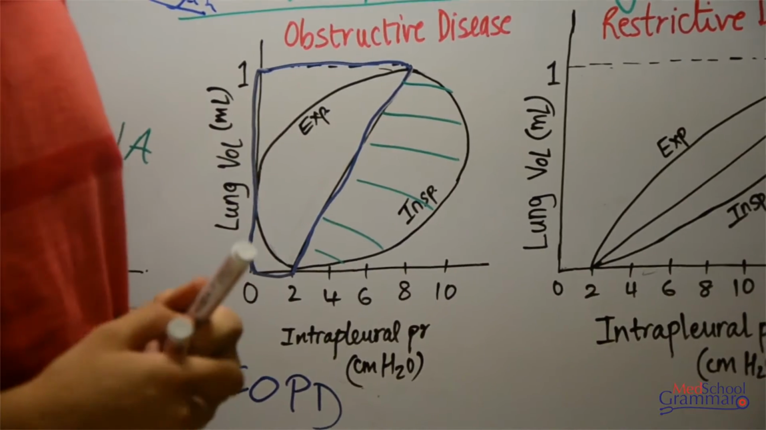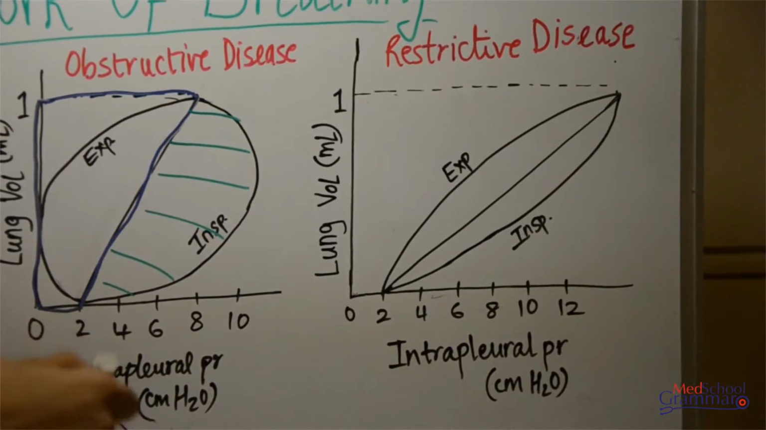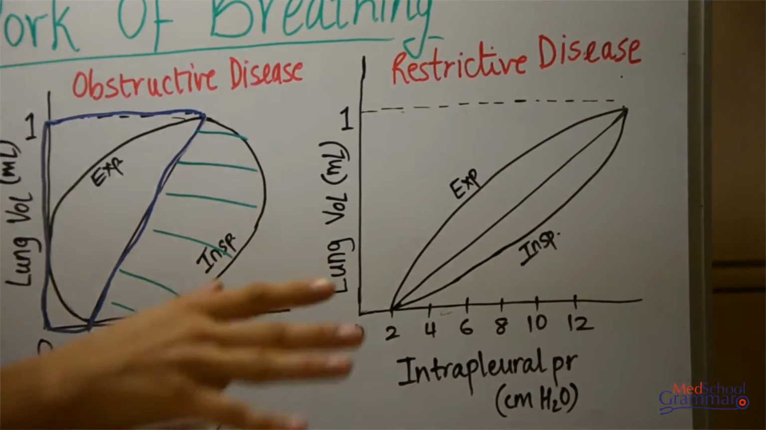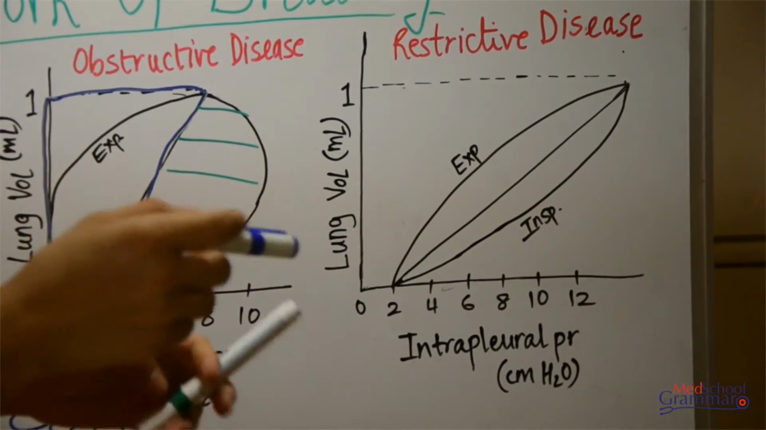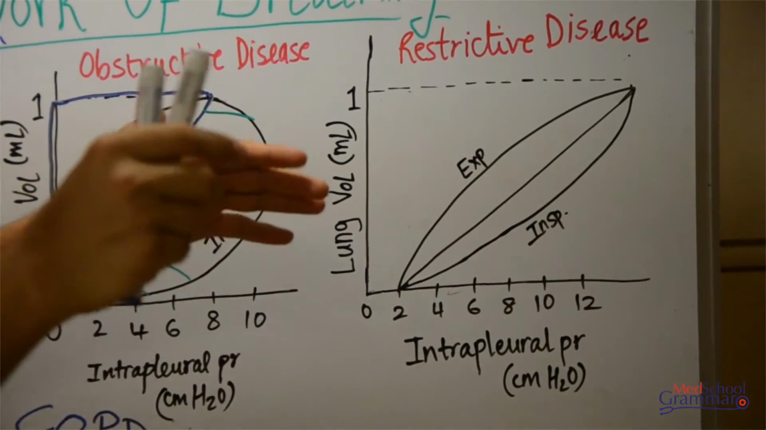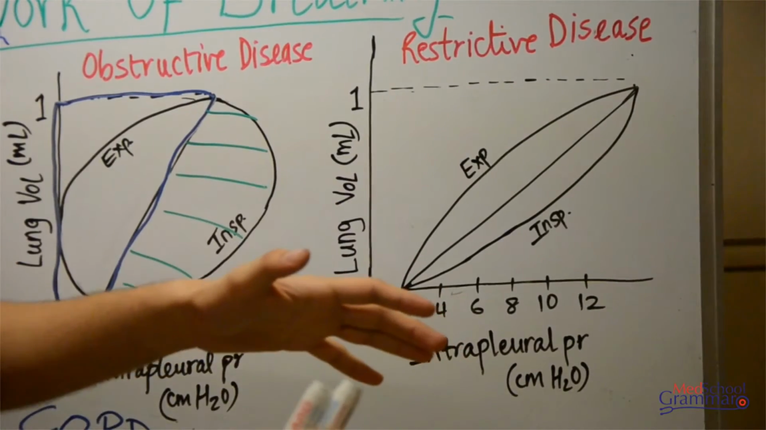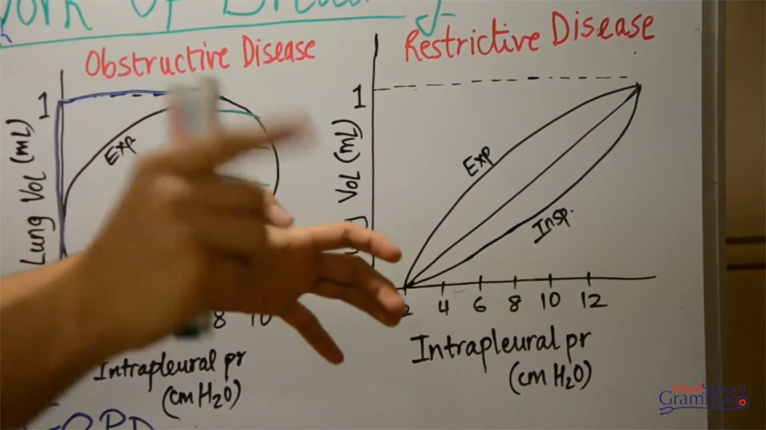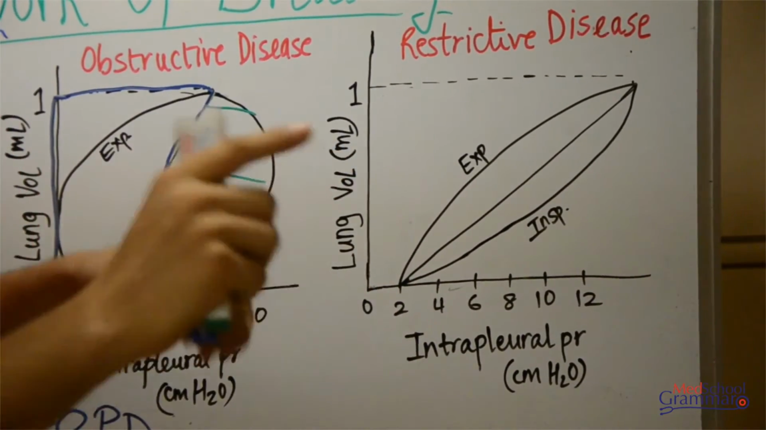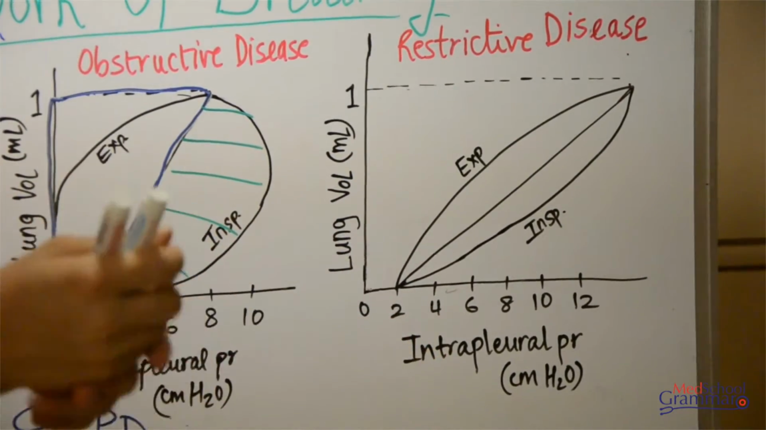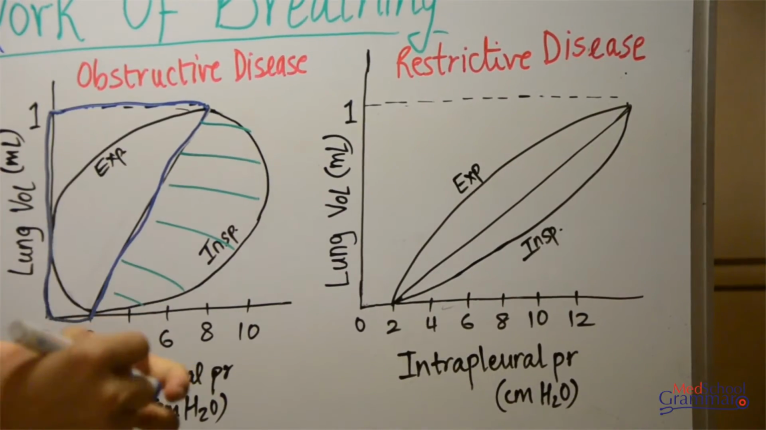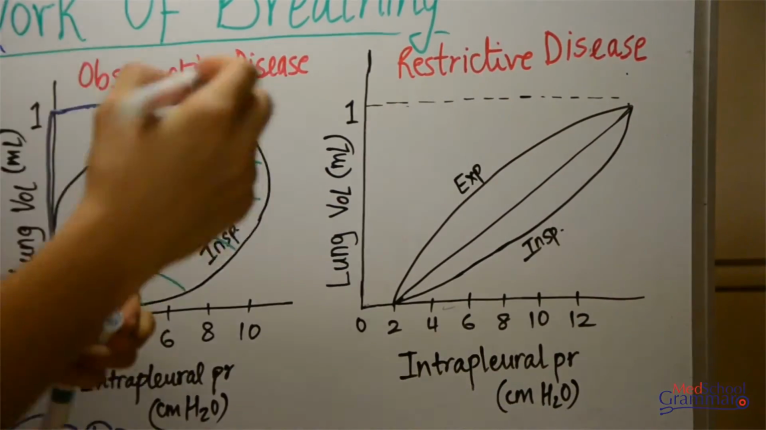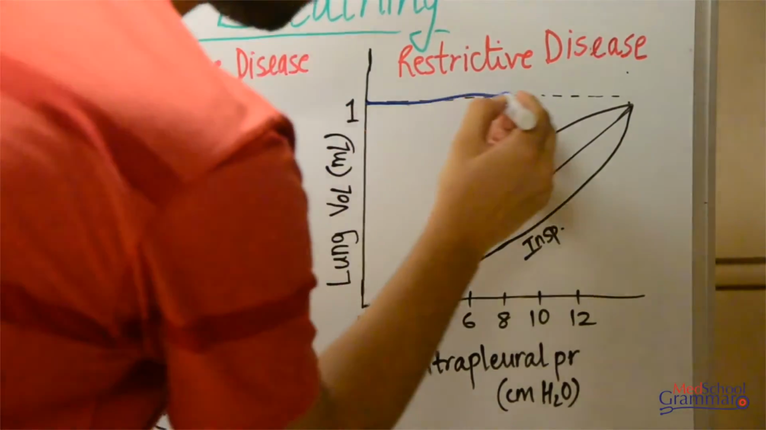Moving on to restrictive diseases. In restrictive diseases, what are restrictive diseases? Once again, just revise. Restrictive diseases are the ones where the movement of the lungs as a whole is restricted, and the lungs cannot inflate properly, but they can deflate properly. Okay, this is an important part of restrictive diseases. So in restrictive diseases, as you can see, the work done has increased.